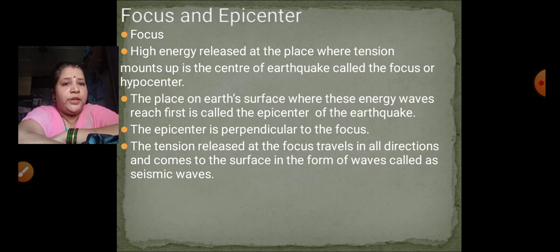So you all understood what is the meaning of focus or hypocenter? Inside the earth's crust, the place where tension mounts up and high energy is released is the center of the earthquake, and that is called the focus or hypocenter. The place on the earth's surface where these energy waves reach first is called the epicenter.